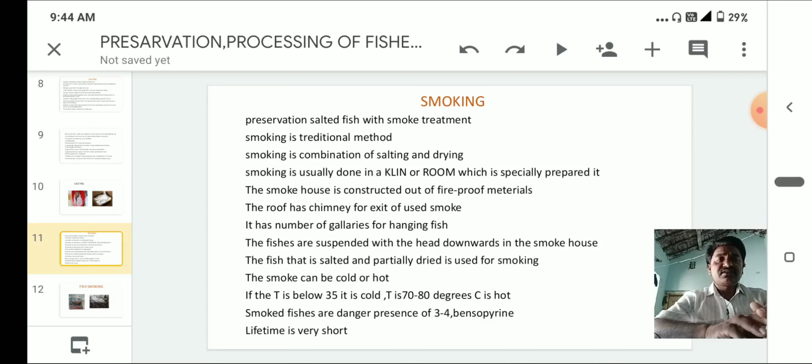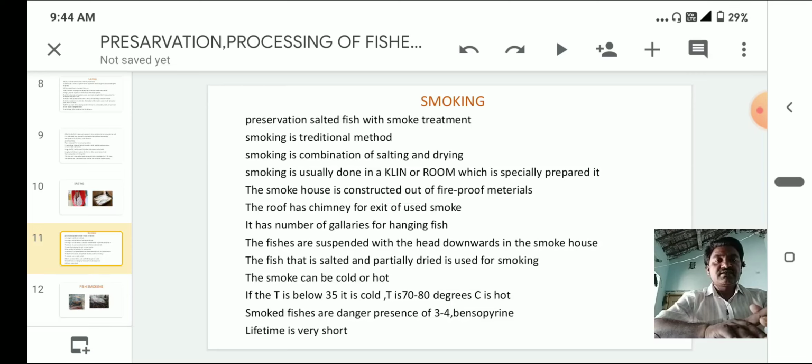Next, smoking. Preservation of salted fish with smoke treatment. Smoking is a traditional method. Smoking is a combination of salting and drying.